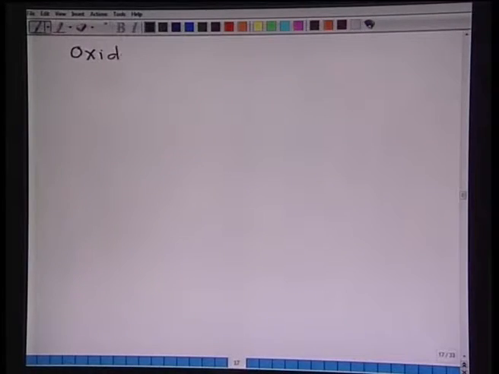So, continuing with the last lecture, let us take some examples of oxidic refractories. I will take a few examples. For example, the most commonly used refractory is fire clay.